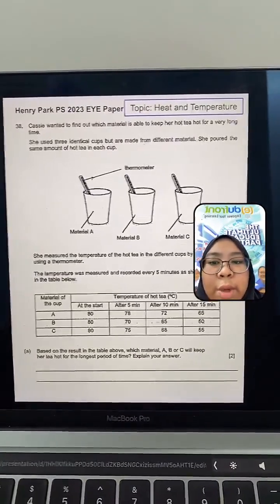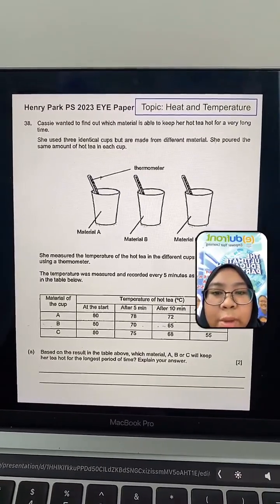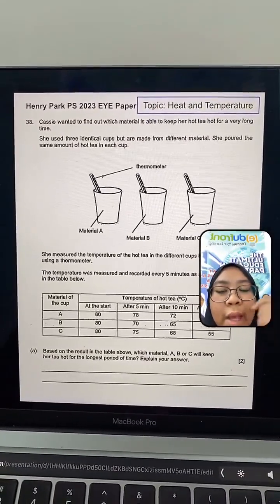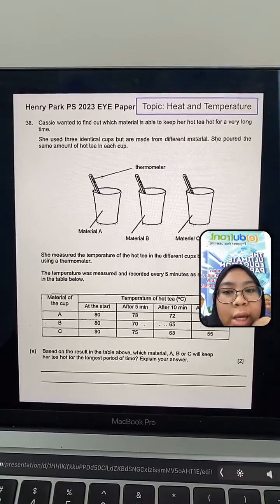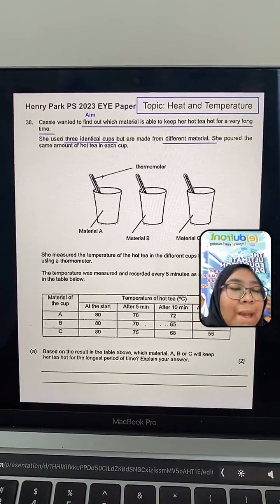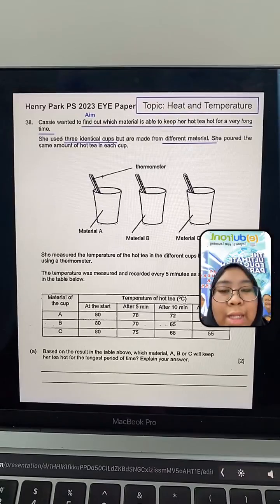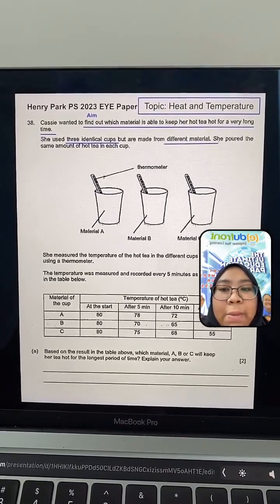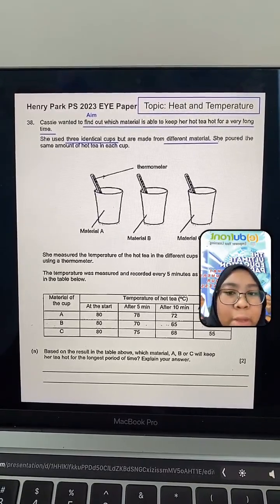Cassie wanted to find out which material is able to keep her hot tea hot for a very long time. She uses 3 identical cups but are made from different materials. She poured the same amount of hot tea in each cup. Remember to highlight or underline the question. This is an experimental setup. What is the aim of the experiment? The aim is at the top there. Find out which material is able to keep her hot tea hot for a very long time.